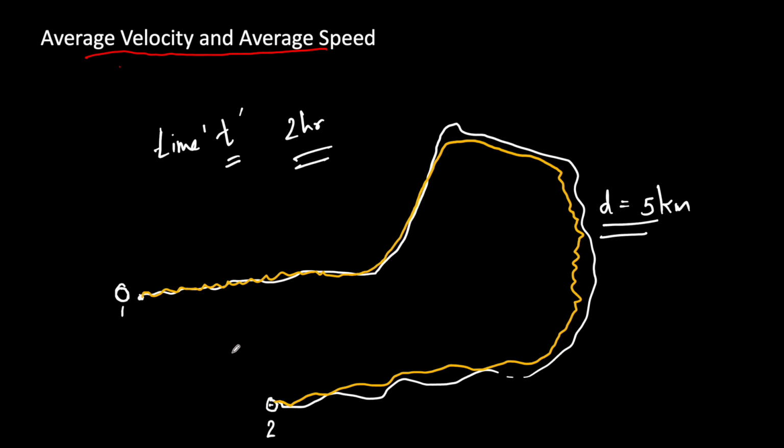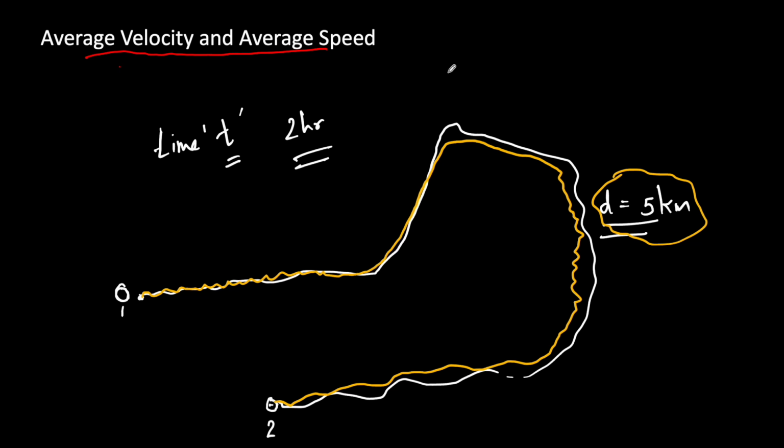But we are not bothered about his in-between speed. Suppose you travel in a bus, the speed of the bus will be different at different locations, different at different times. We don't bother how the speed varied in between, but we want to see what is the average speed with which it was traveling. So here the person started from 1 and reached 2. That means he traveled a distance of 5 kilometers in a time of 2 hours.